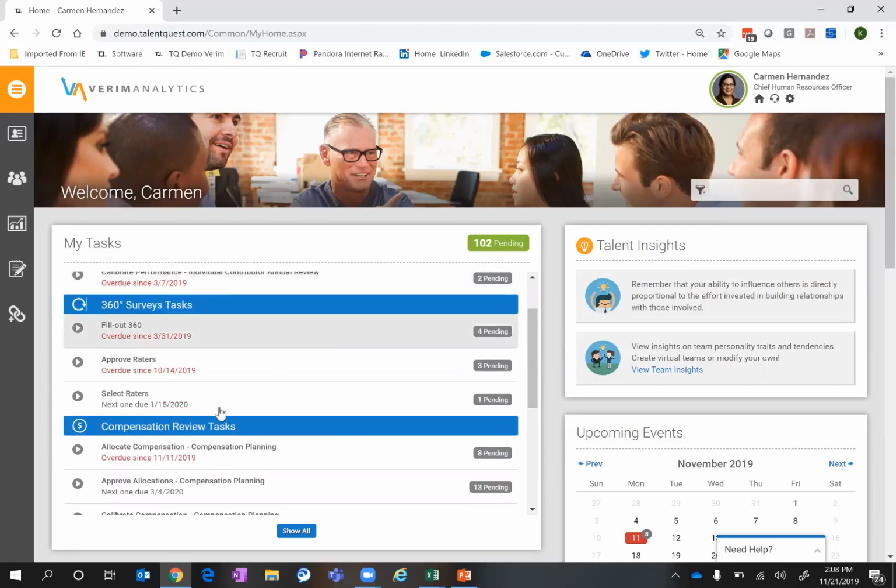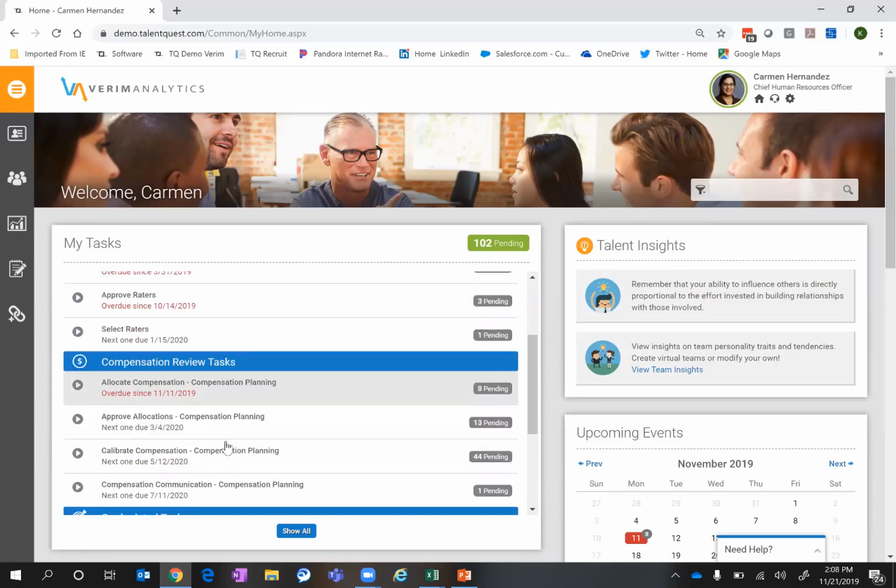All right, so with all of the setting stuff done, what we're going to start with is a process of allocating compensation. In the scenario I'm going to walk you through, each manager is going to get a task to allocate compensation for his or her team. They would get that email notification, and when they log in, they see the task for allocating compensation.